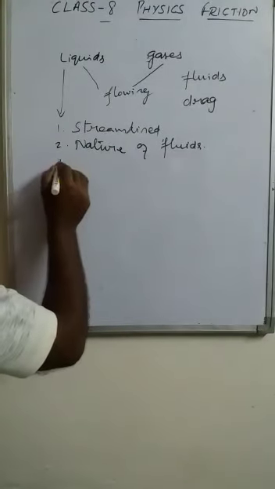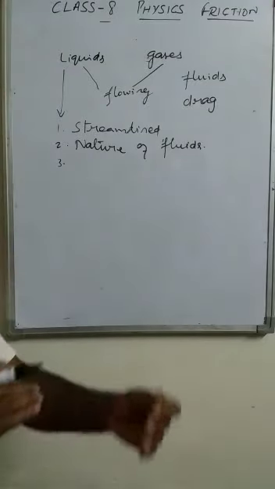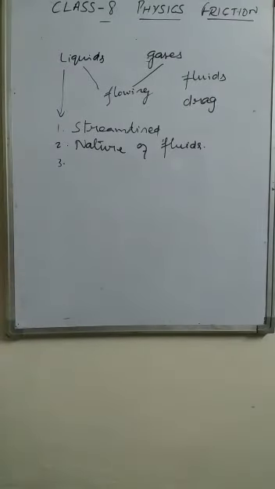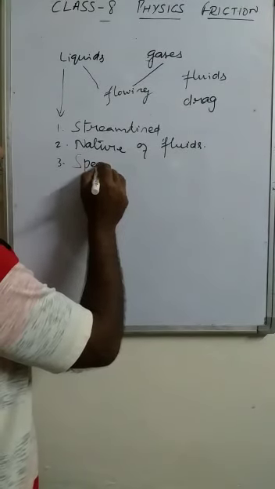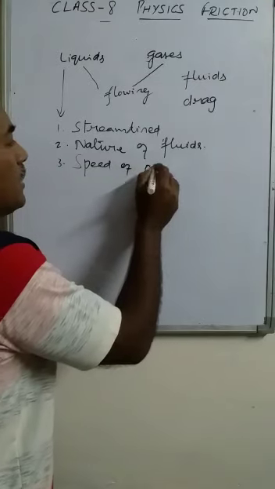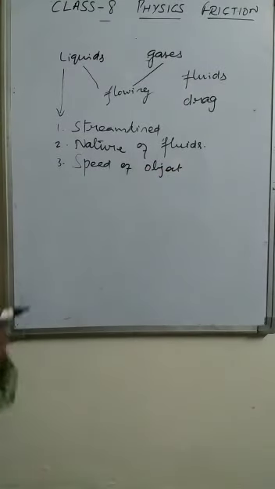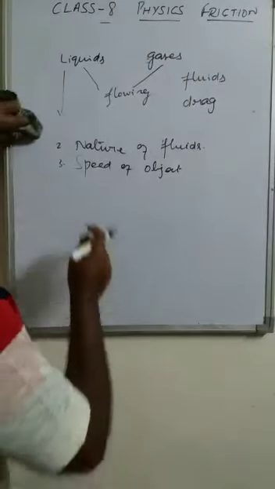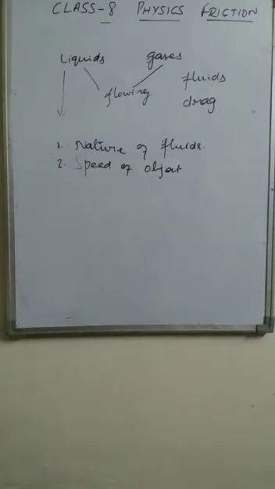And one more factor is with how much speed we are traveling. The speed of the object. These are the factors on which fluid friction depends.